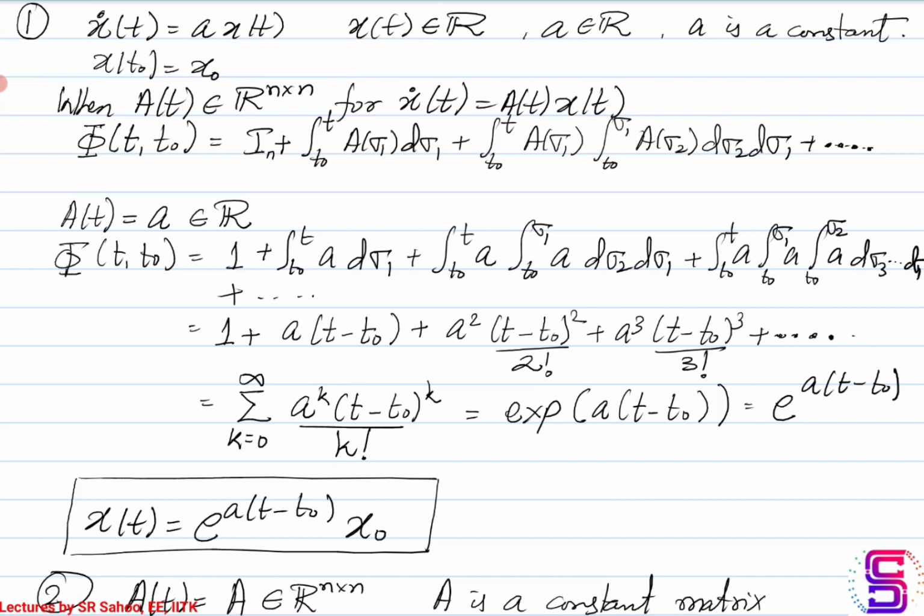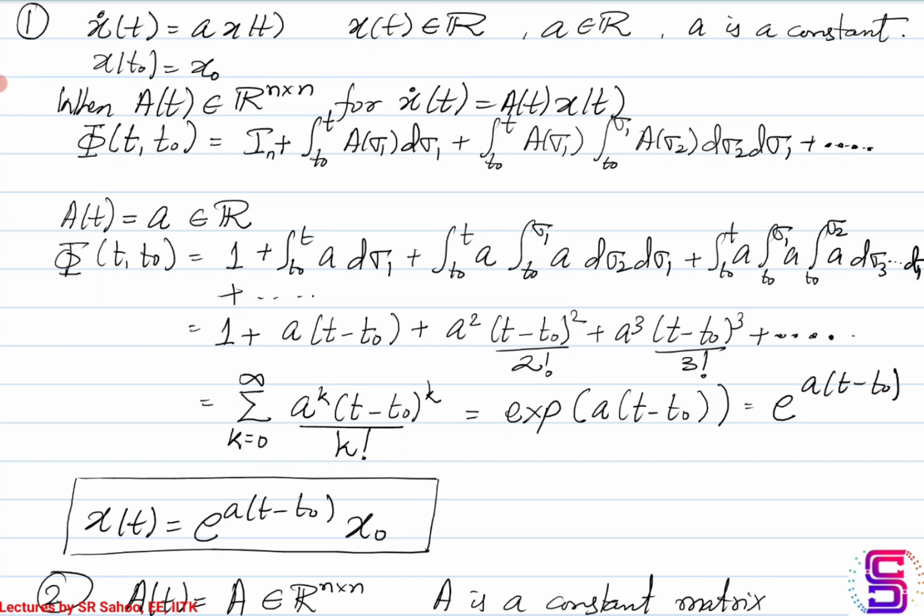So, we have a scalar system or one-dimensional system in hand. So the state vector x is just a real number and a is also a real number. So the system that you have is of the form x dot equal to ax, and the initial condition is x of t0 is nothing but equal to x0.